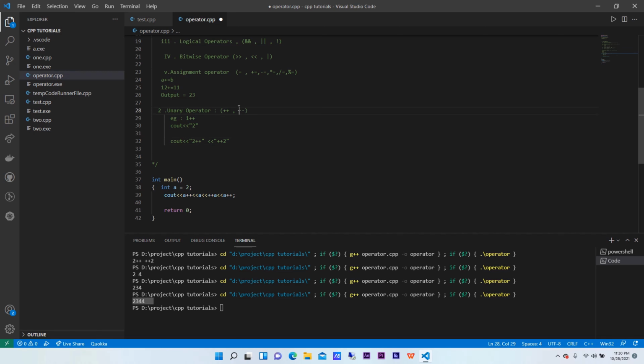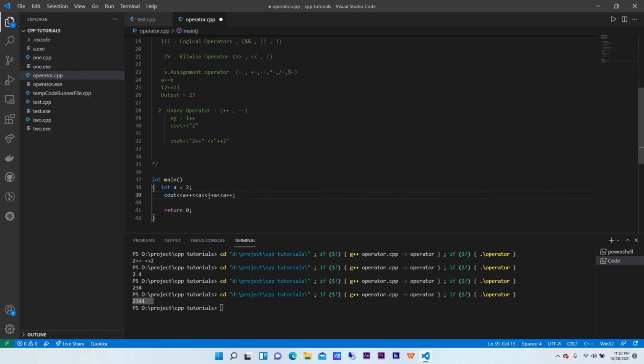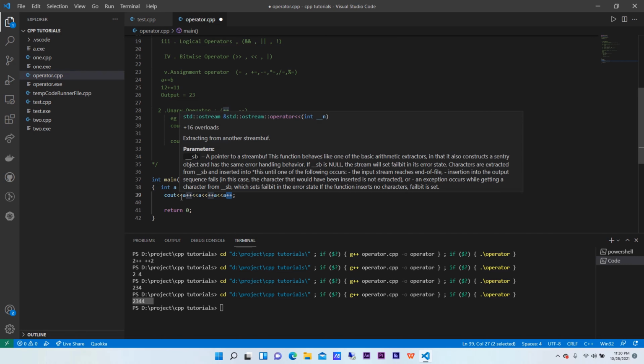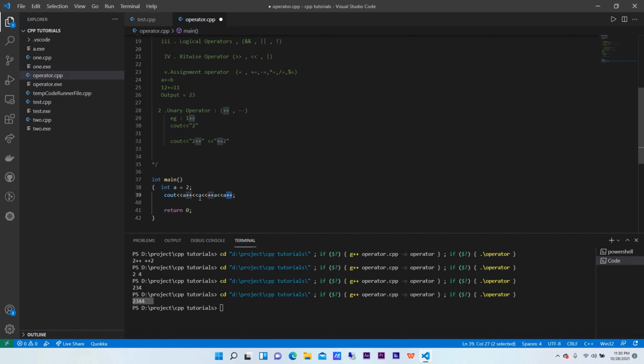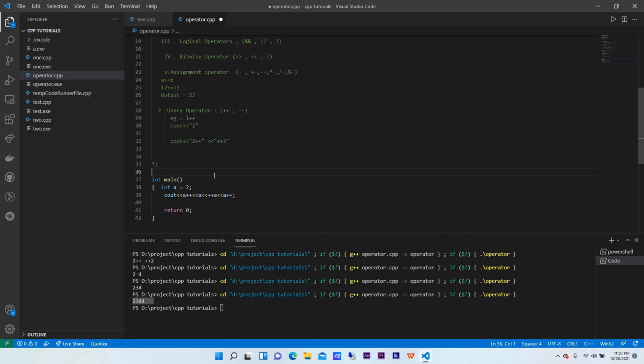Same goes for minus minus. If there is a minus minus here, then it will be 2 minus 1, which will be 1. Then again minus minus here, it will be 0. Then a again here, it will be 0. Then again minus minus will be here, then it will be minus 1. The values will be 2 1 0 0. Fine.